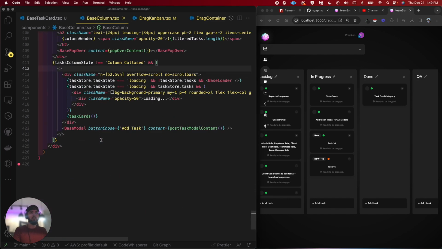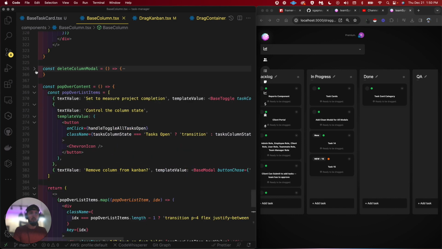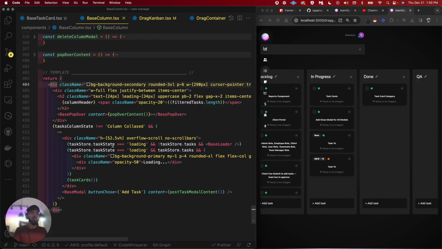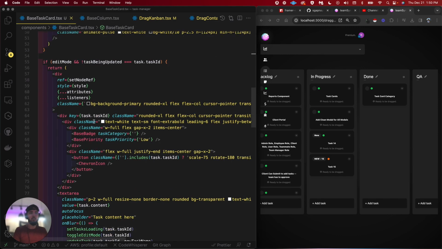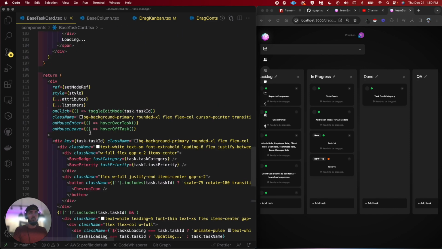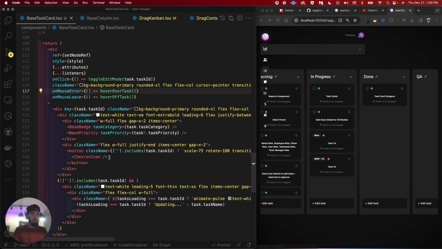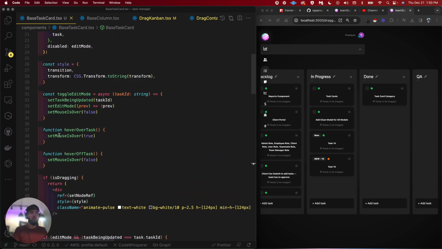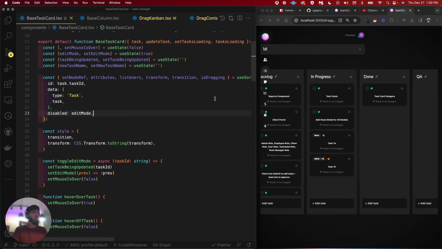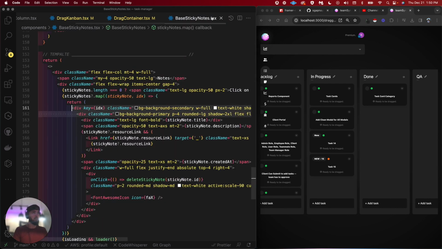Where is this? Oh, is it right here? Pop over content? Delete column content? No. Base task card. Let's see. Golly. Yeah, guys, my brain is struggling right now to find this.